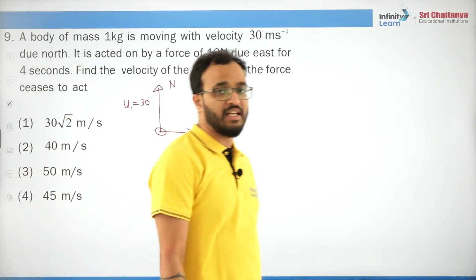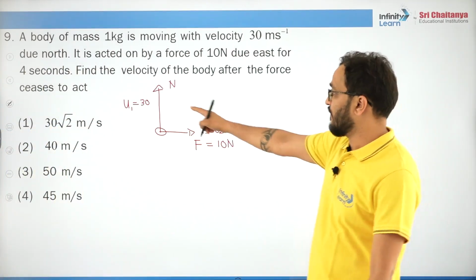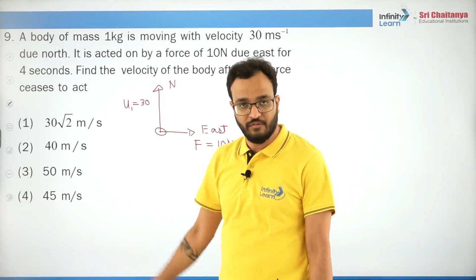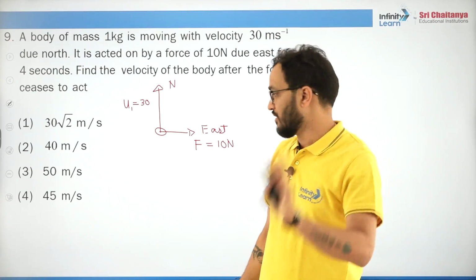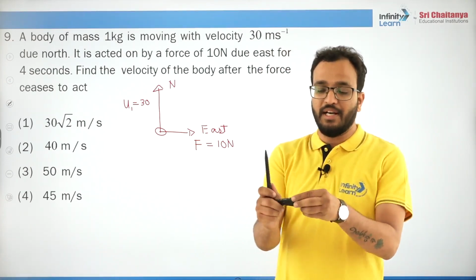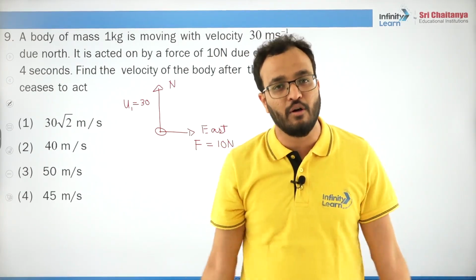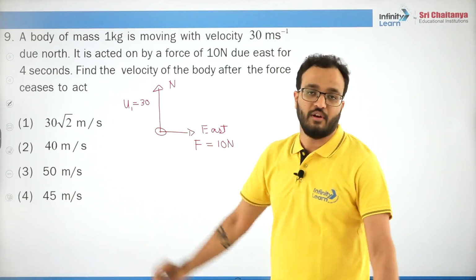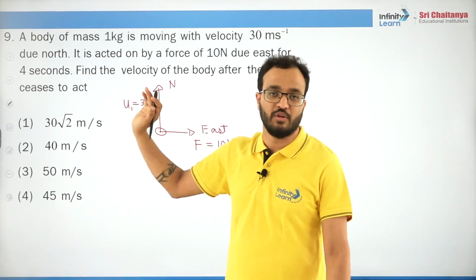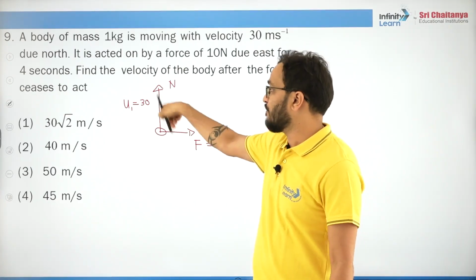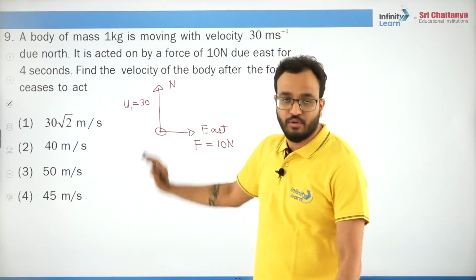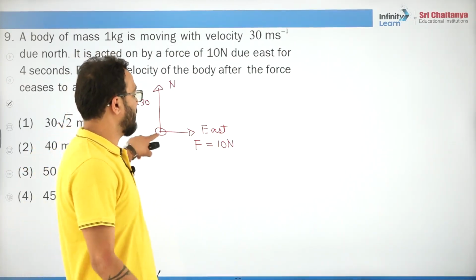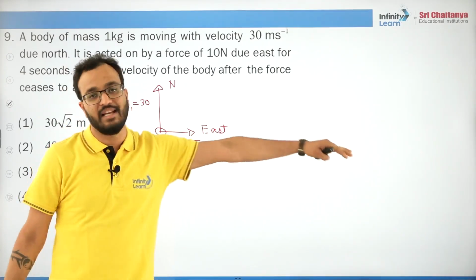Since this force is acting in a direction perpendicular to the direction of initial velocity, it is not going to change this velocity, right? First of all, we have to be very clear on this. Whenever two vectors are perpendicular to each other, they are independent of each other. That means this force cannot touch this velocity; it can neither change the direction nor the magnitude of this component. So it will remain 30 as it is. But yes, it can develop the velocity along the x-axis also.